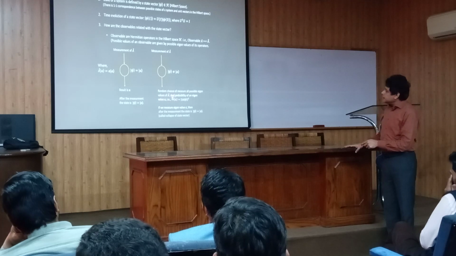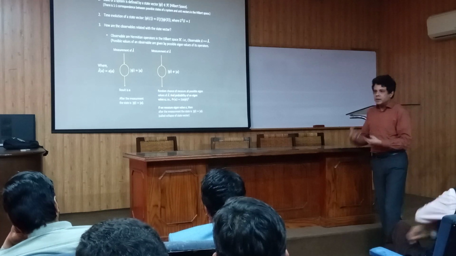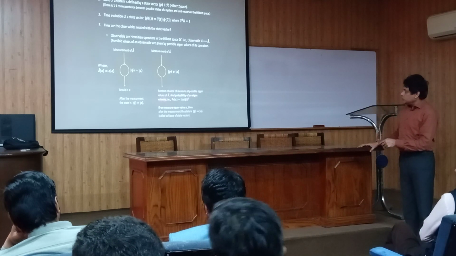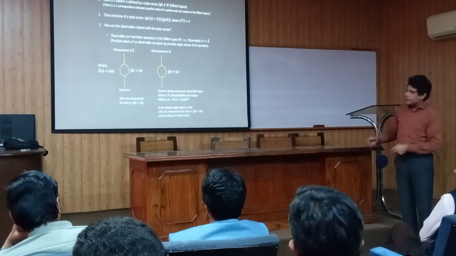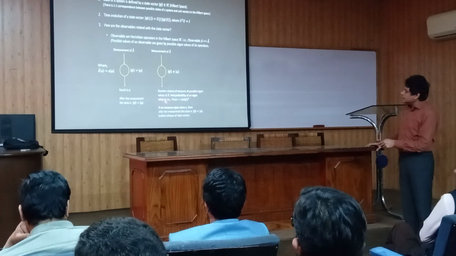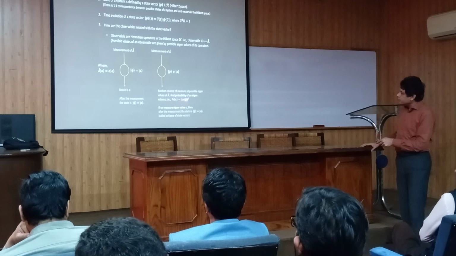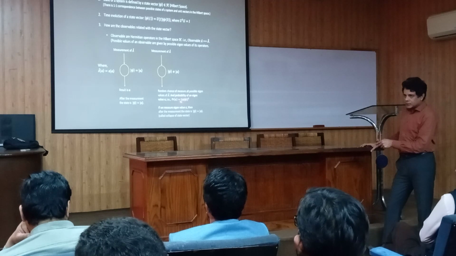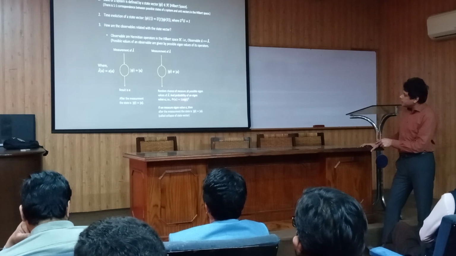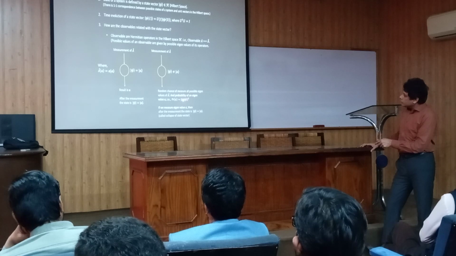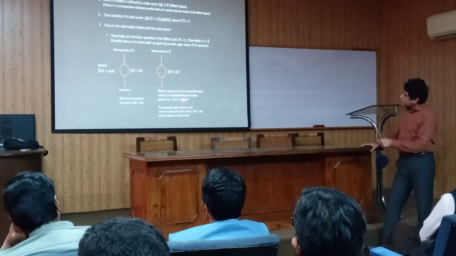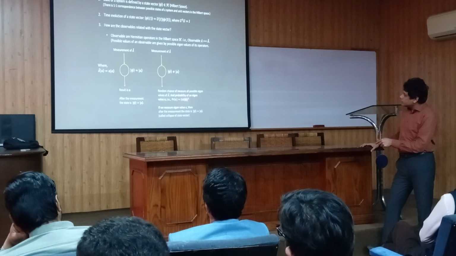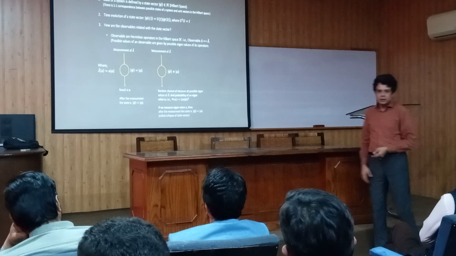However, quantum mechanics also says that all we can calculate is the probability of different possible outcomes. Since the result of measurement will always be an eigenvalue, what will be the probability of an eigenvalue? It will be given by the component of the state vector in the direction of this eigenvector, and its square modulus. We call it the probability amplitude, the component of the state vector along the direction of the eigenvector corresponding to the eigenvalue whose probability is being discussed. The square modulus of this probability amplitude will give us the probability of that eigenvalue.